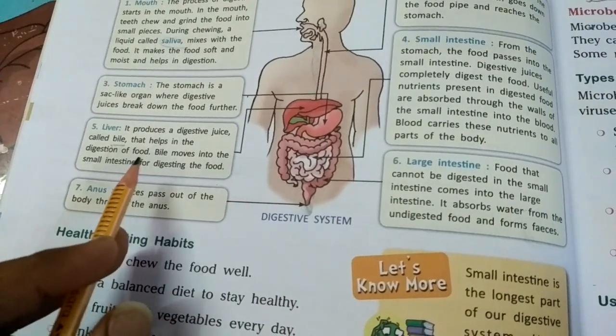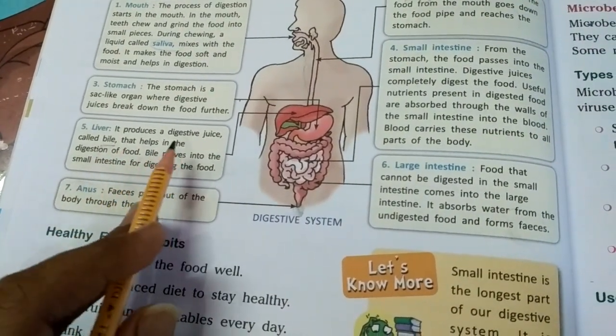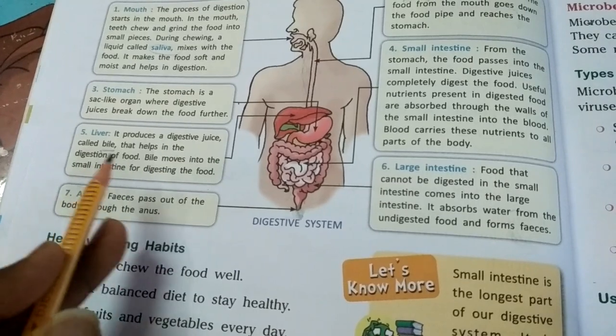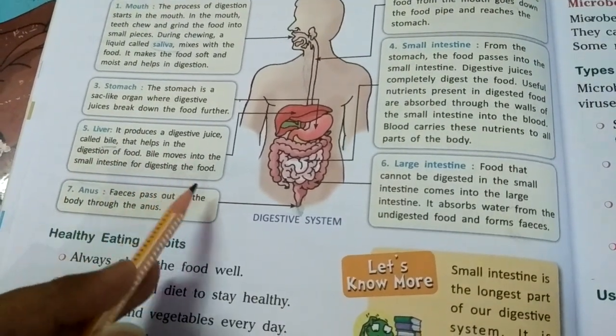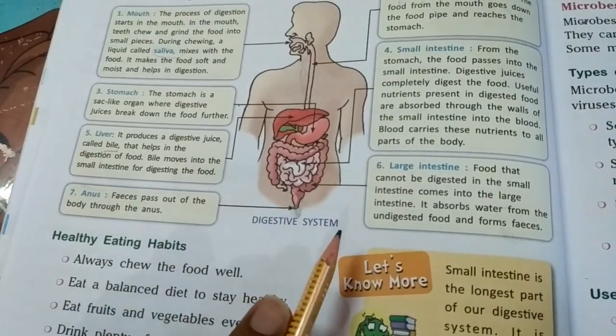So liver function: already I have told you that the liver also produces a digestive juice called bile that helps in the digestion of food, and bile moves into the small intestine for digesting the food.